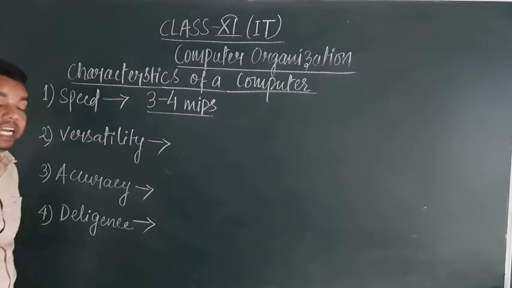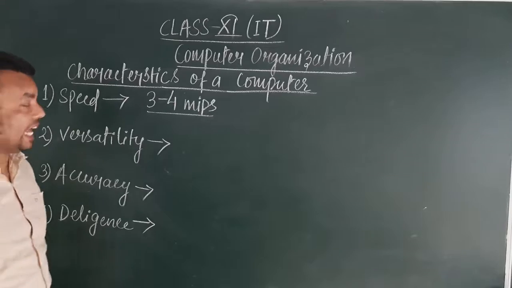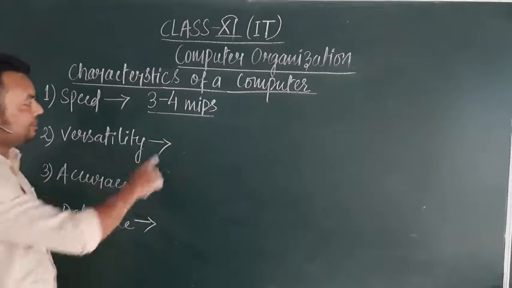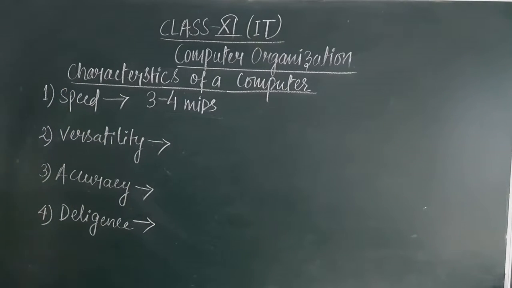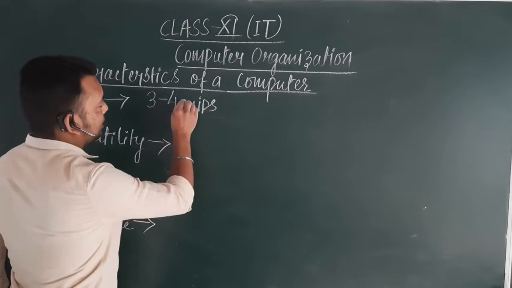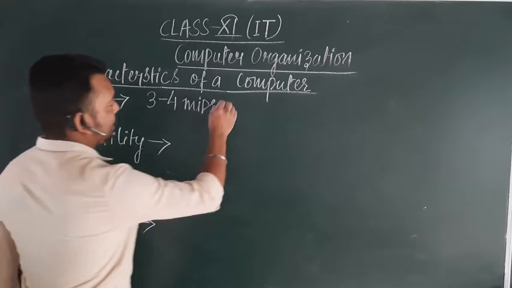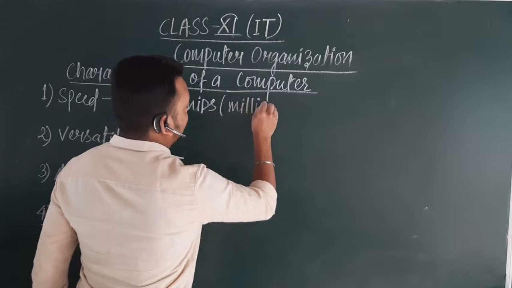That means at a particular time instant, it can execute 3 to 4 million instructions at a time. So whenever it is asked in the examination what is the typical speed of operation of a computer, we should always remember that the unit in which the typical speed of a computer is measured is MIPS, that is 3 to 4 million instructions per second.